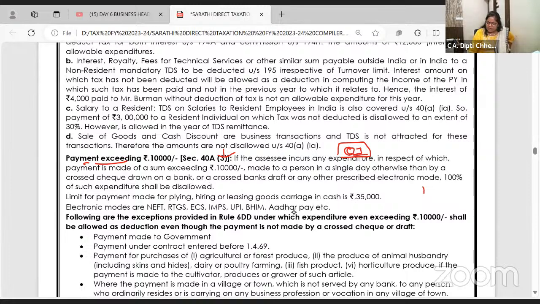At least allow 10,000. The answer is no. If you make a cash payment of 18,000 and say okay, till 10,000 it is allowed, no. Once you exceed 10,000 payment to a single person on a single day in cash, gone. That 100% expenditure is not allowed.